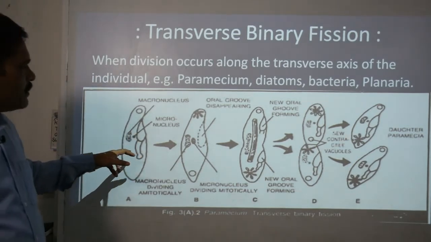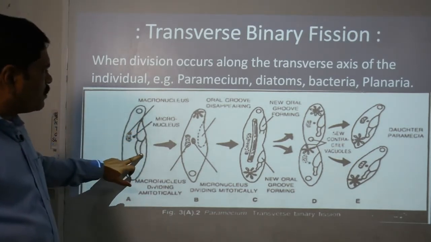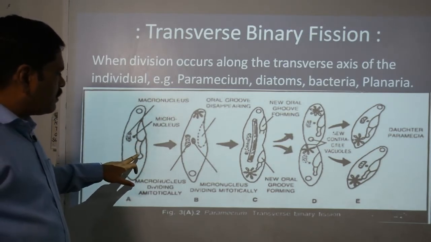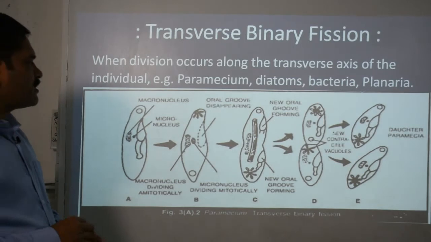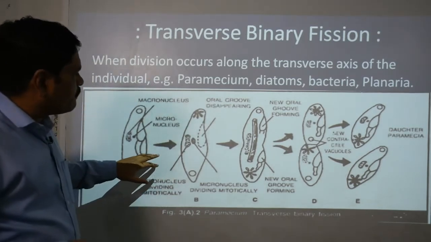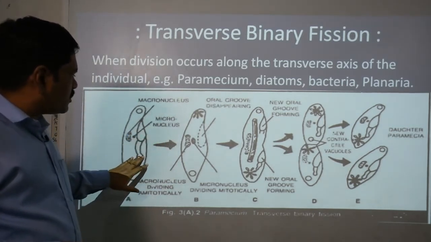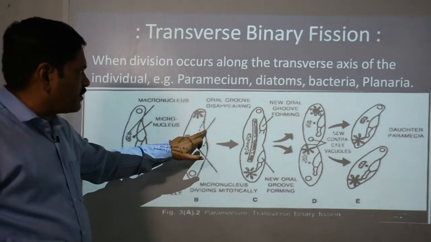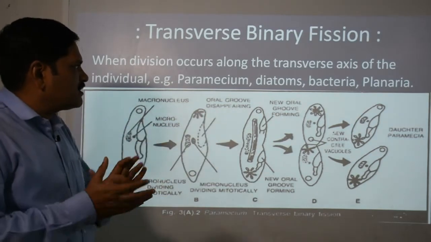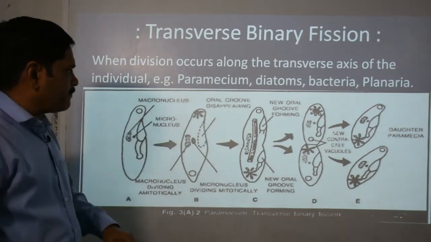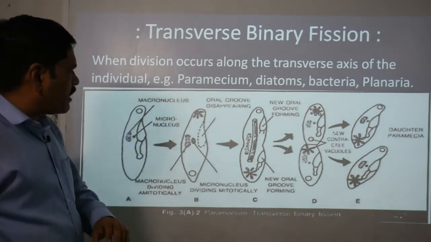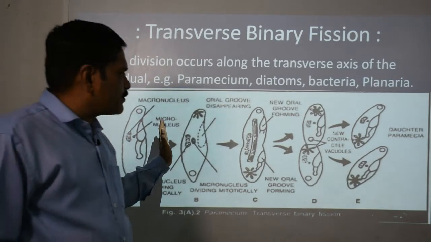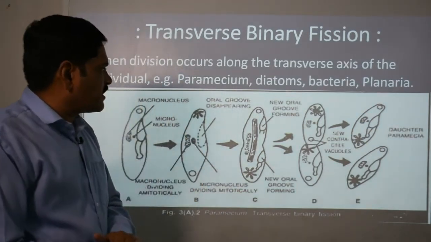So what you observe here is the oral hood and the oral aperture. First of all, this structure starts to disappear. You can see that this oral groove just disappears, okay. And out of these two nuclei, macro and micro, the macronucleus also starts to degenerate, clear.